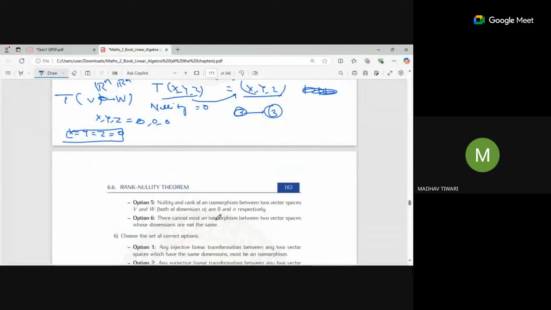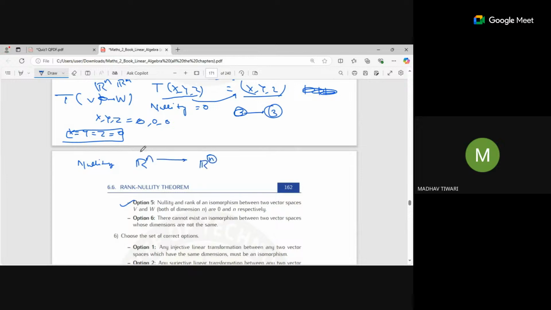Fifth one, rank and nullity of an isomorphism between two vector spaces are 0 and n. Okay, it is saying nullity and rank of an isomorphism between two vector spaces both of dimension n. Yeah, it is right. Nullity is 0 if it is of Rn and we want all n to be gone for this Rn.